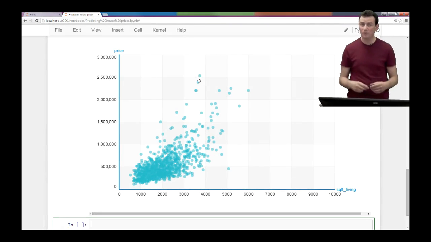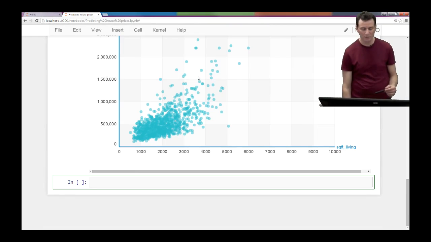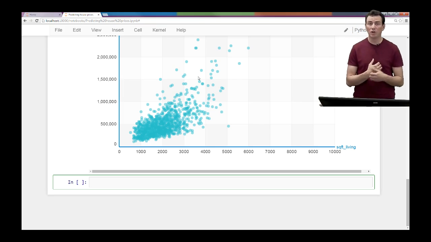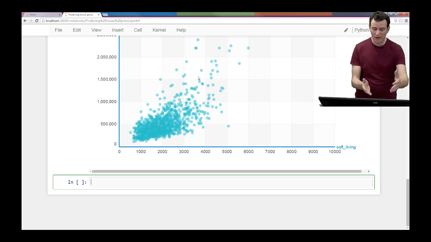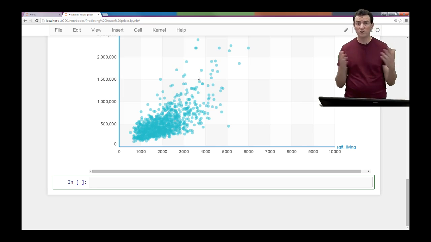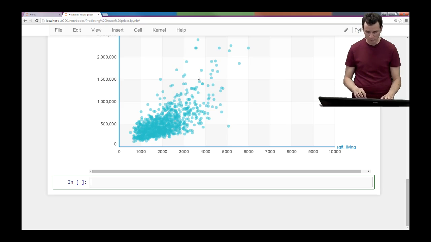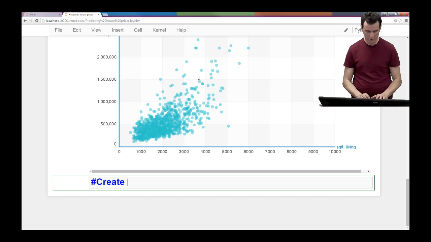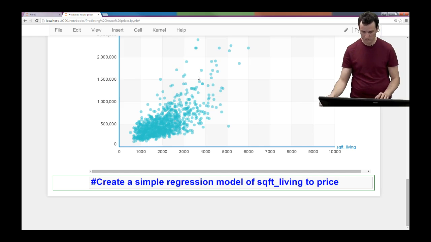So we've now built a simple scatter plot, and we get an idea of what our data looks like. And the question is, can we use the scatter plot to predict sales price from square feet of living? So we're going to do a simple regression model. So let's do that. I'm going to hit SCM, and we're going to say create a simple regression model of square foot of living to price. All right, so let's do just that.